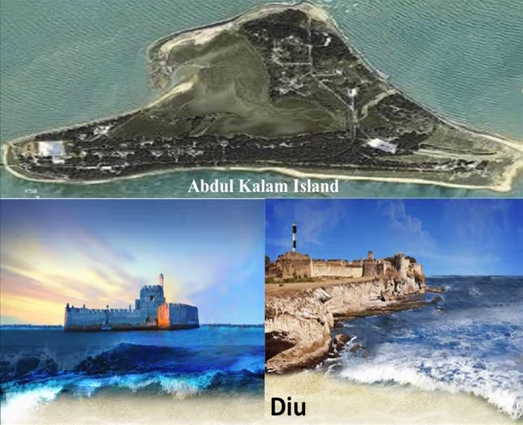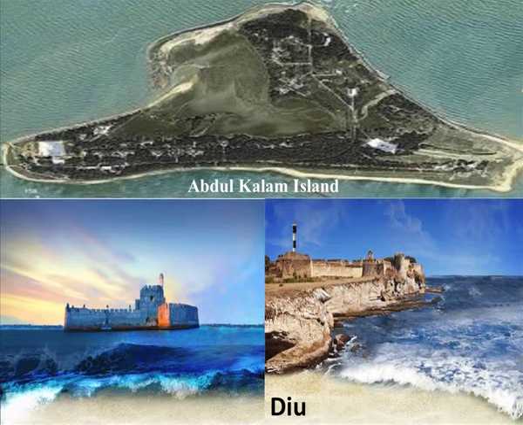Diu and Daman. Diu Island is famous for the historical Diu Fort and beautiful beaches. It is an island situated slightly off the coast of Kathiawar near the port of Veraval in Gujarat, with a coastal length of around 21 kilometers. It is bounded by Gir Somnath and Amreli district of Gujarat in the north and by the Arabian Sea on 3 sides. It is connected to the mainland via 2 bridges.